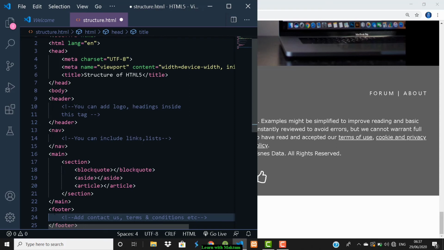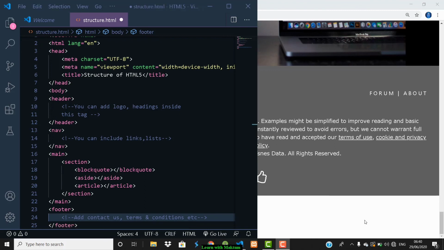In that you can have sections, blockquote, aside, and article tags. Then coming to the bottom of your web page, whatever things you want to come at the bottom of the page, you can include them in the footer section. I hope I'm clear with that. This is all about the structure of HTML5.